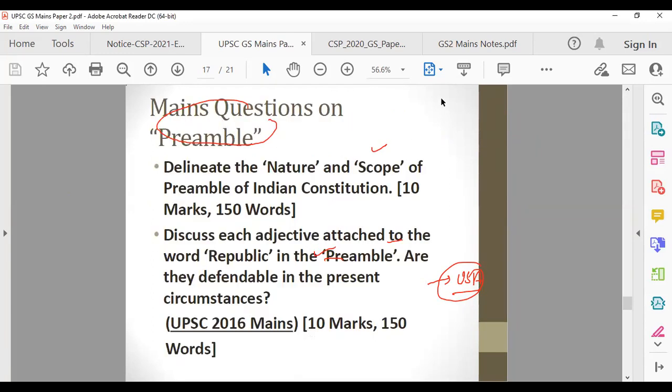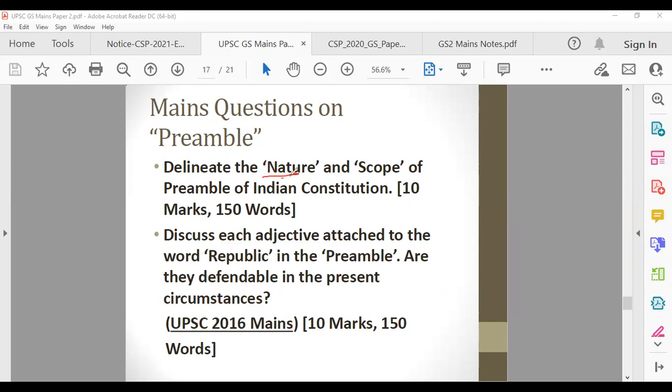Now let's talk about mains questions on the preamble. Very, very important. Let's do both these questions one by one. Because of the second question, which was asked in 2016 mains, you have to remember the preamble. If you don't remember it, how will you remember the adjectives attached to the word republic? It's very likely that you'll forget them.